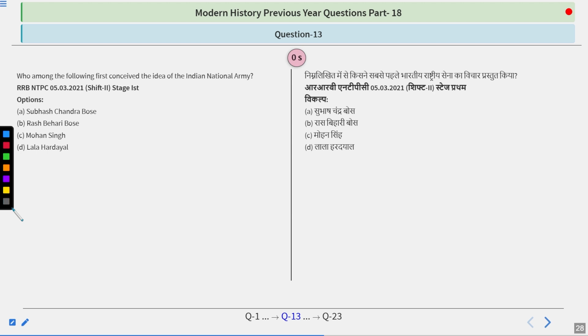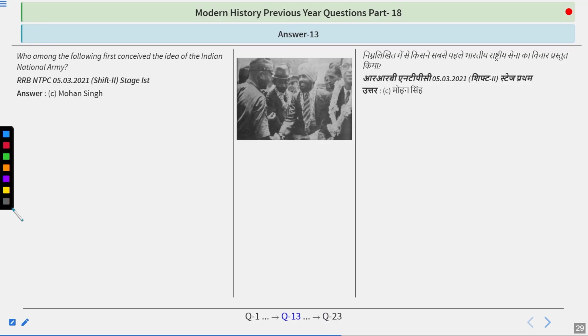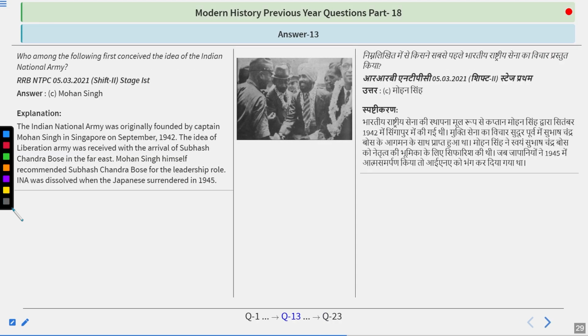And I guess the answer is simple. The answer is Mohan Singh. The Indian National Army was originally founded by Captain Mohan Singh in Singapore in September 1942. The idea of a Liberation Army was revived with the arrival of Subhash Chandra Bose in the Far East. Mohan Singh himself recommended Subhash Chandra Bose for the leadership role. INA was dissolved when the Japanese surrendered in 1945. So do remember, the answer is Captain Mohan Singh.